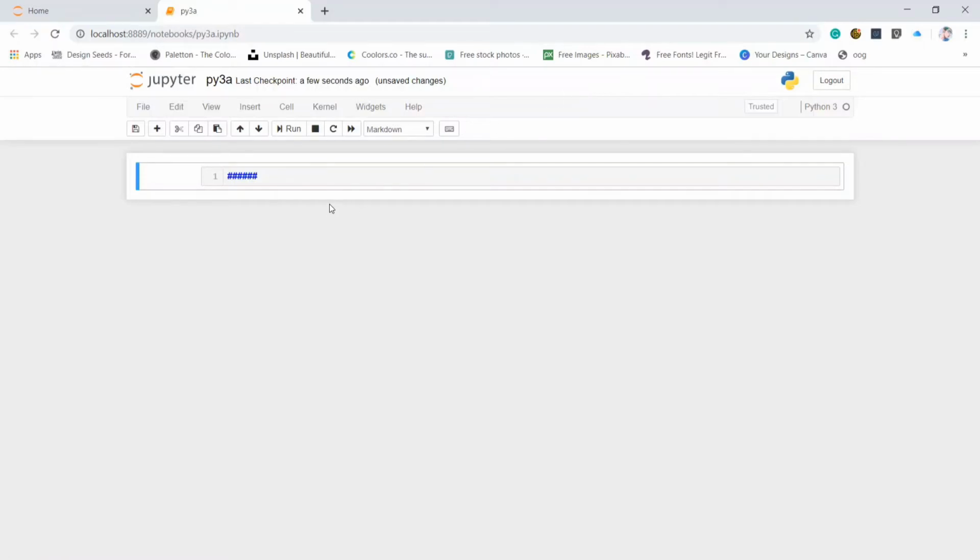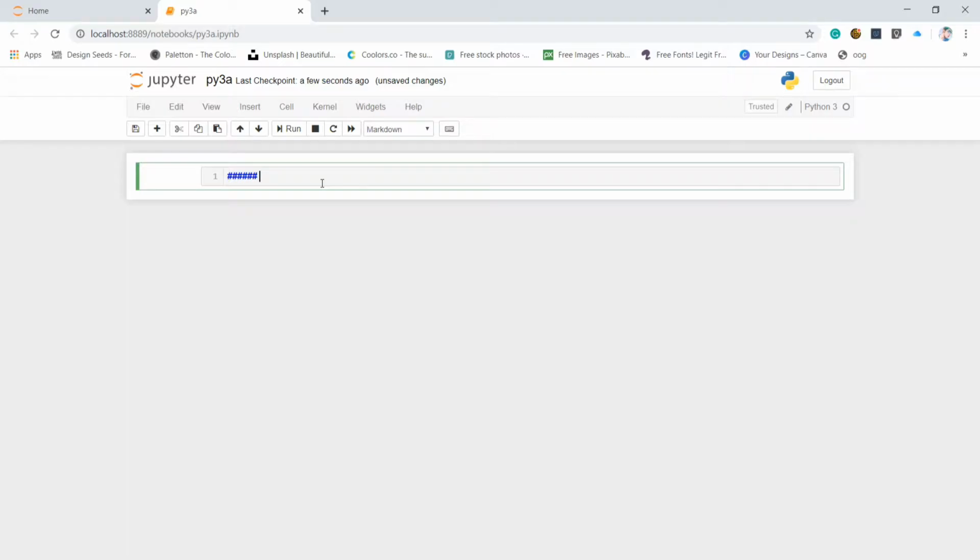Understand how we can assign variables in Python language. First of all, let me tell you what a variable is. A variable is basically a container which can store our data type.